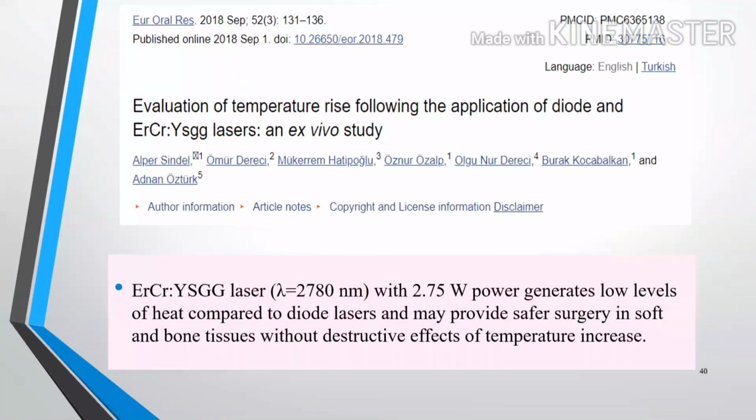Then some literature: evaluation of a temperature rise following the application of a diode and erbium chromium YSGG laser, an ex vivo study. Erbium chromium YSGG laser with a 2.75 volt power generates low level of heat compared to the diode lasers, and may provide a safer surgery in soft and bone tissue without destructive effect of a temperature increase.